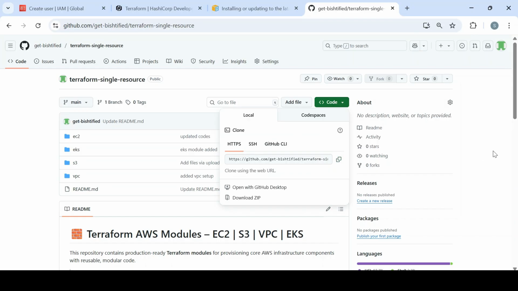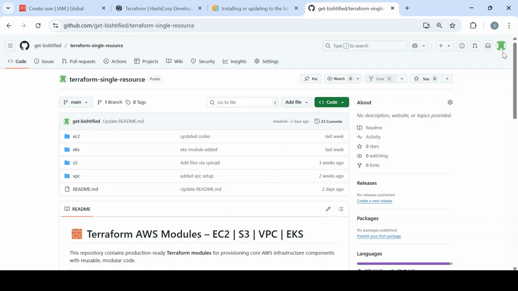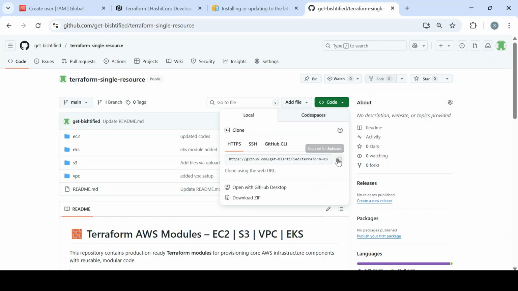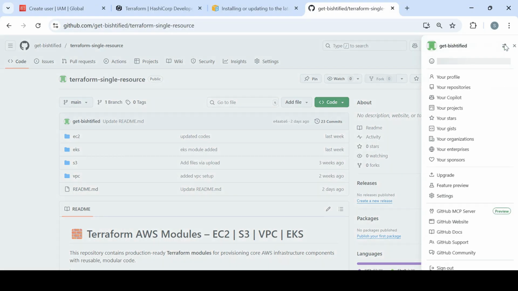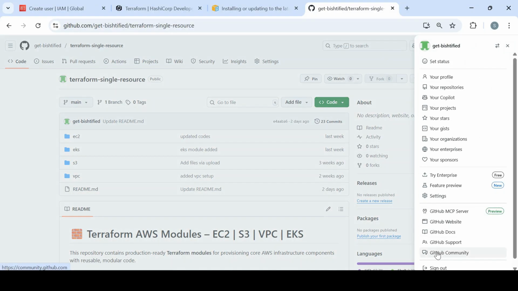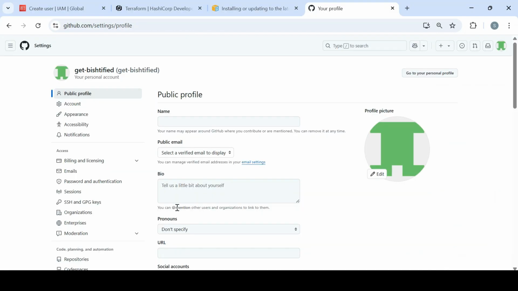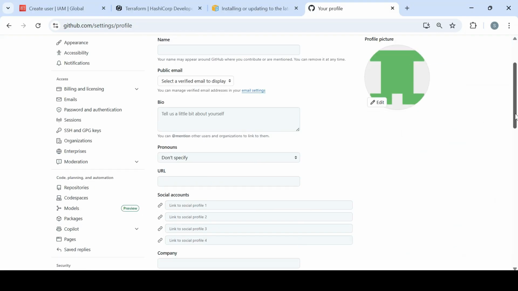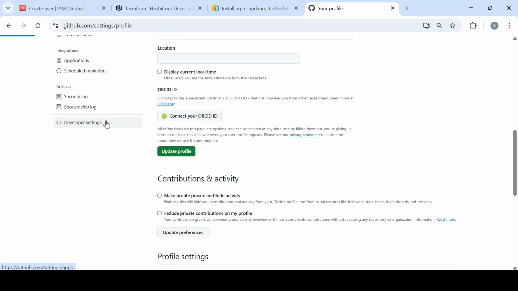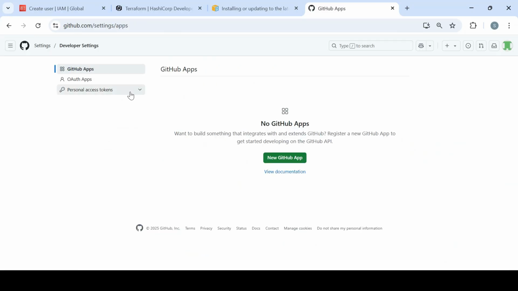In order to clone, I'm not sure whether I should cover this here, but I'll walk you through the steps for cloning this. You must have authentication in place. Once you are in GitHub, go to settings, click developer settings at the end, and there is personal access tokens classic.